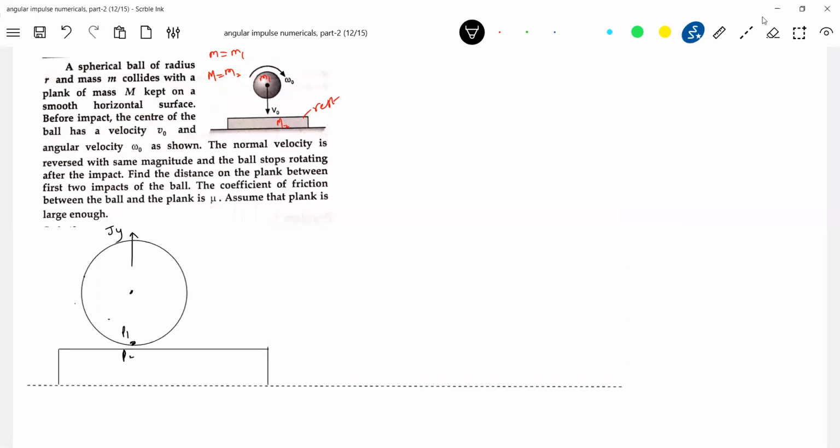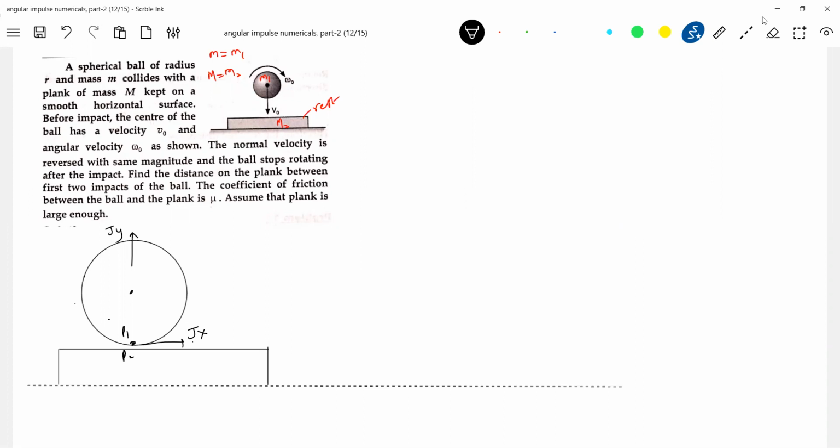Towards left, because of r omega naught anti-clockwise. So the velocity of this point will be towards left. So the plank will exert friction towards right. This friction acting for a small duration of time will become an impulse. That will be impulsive friction.